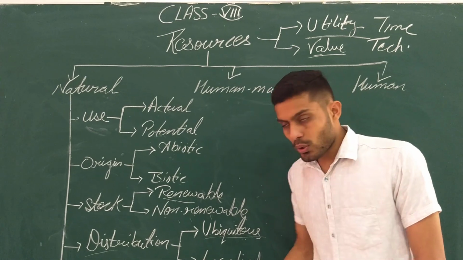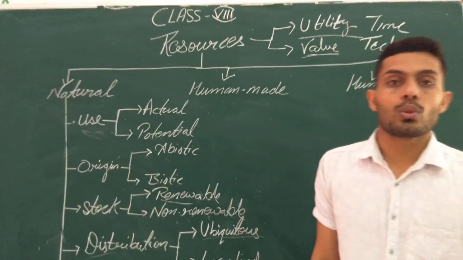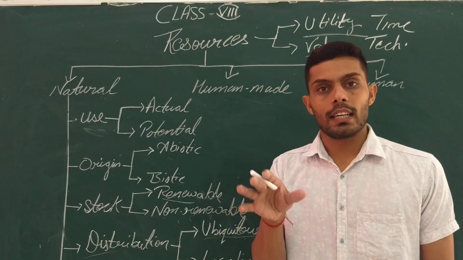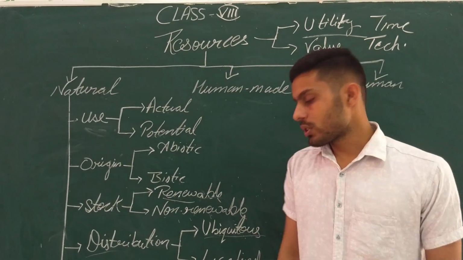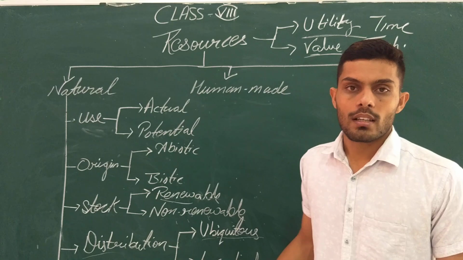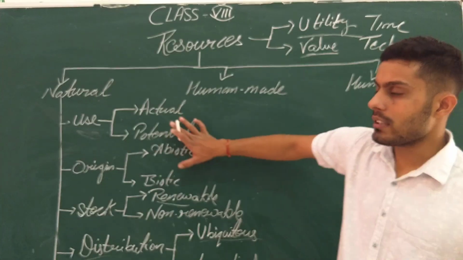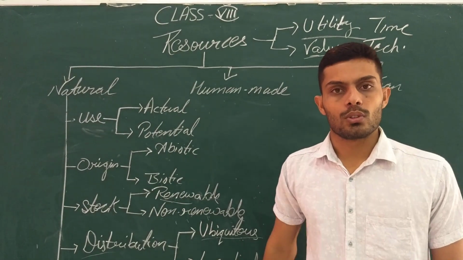What are localized resources? Localized resources means those resources which are found only at a certain place, at a certain area only. Those resources have been termed as localized resources. So this is all about the natural resources, about the different types of natural resources.